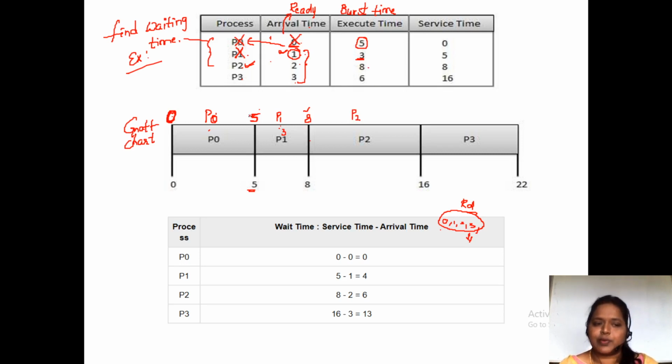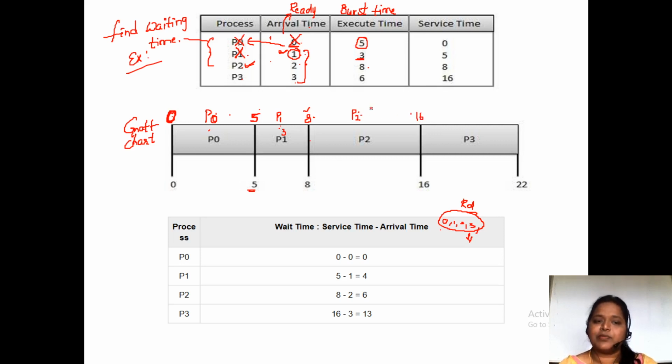P1 is done, P2 is done, so both are 8 milliseconds. And to complete P2, it needs 8 milliseconds. Total time is 8 plus 8, which is 16 milliseconds. So the completion time of P2 is 16 milliseconds.